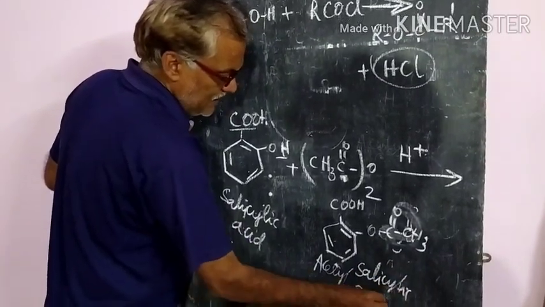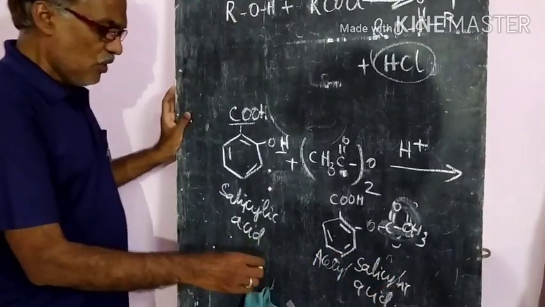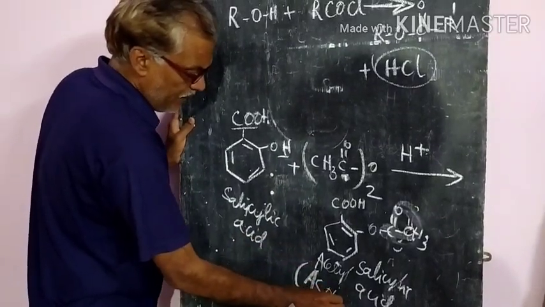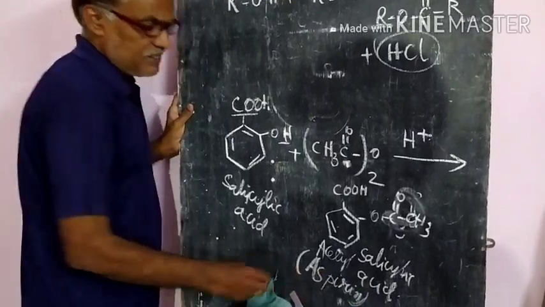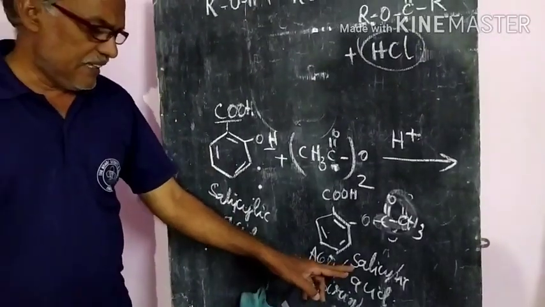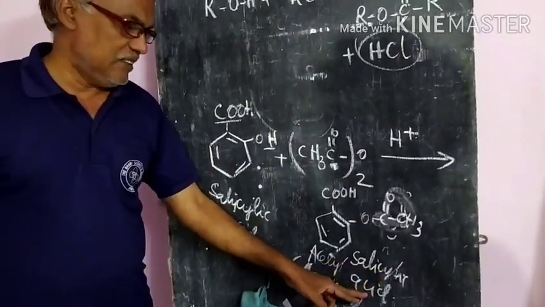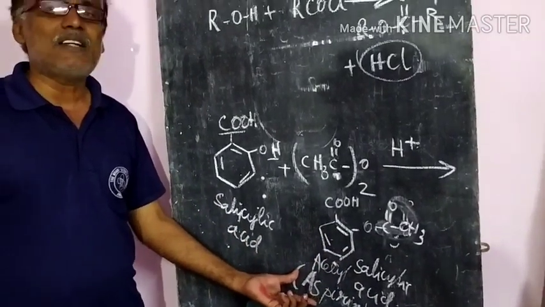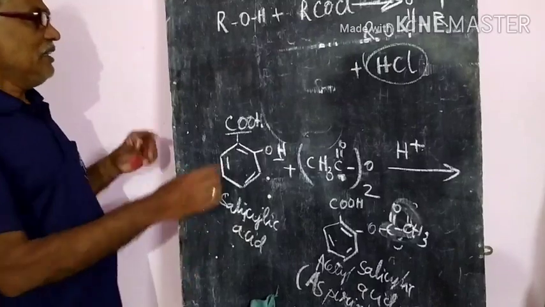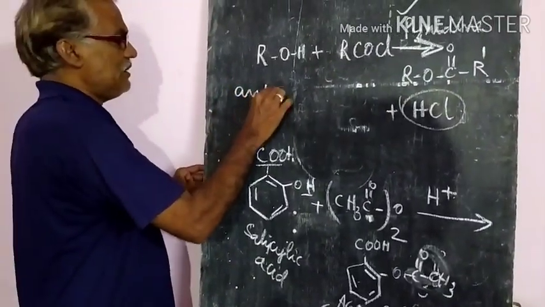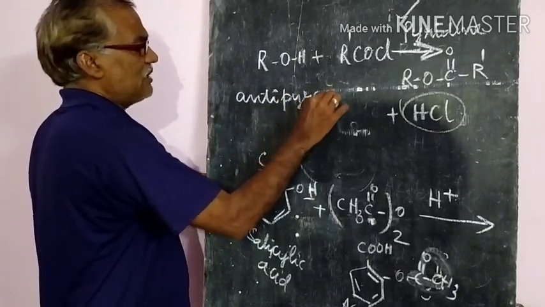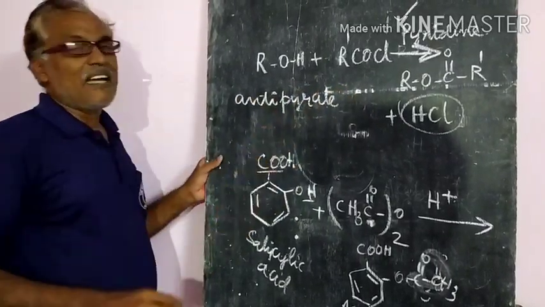This acetyl salicylic acid, in our tablets, we call it aspirin. Aspirin tablets. Aspirin means acetyl salicylic acid. This aspirin has special characters. It has antipyretic character, that means it lowers temperature, and analgesic character.